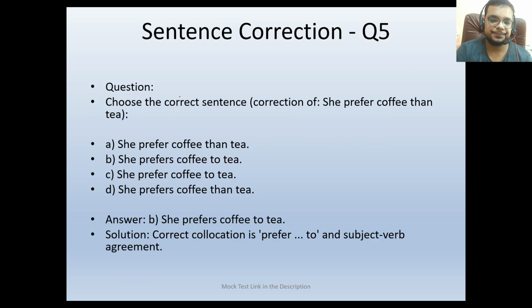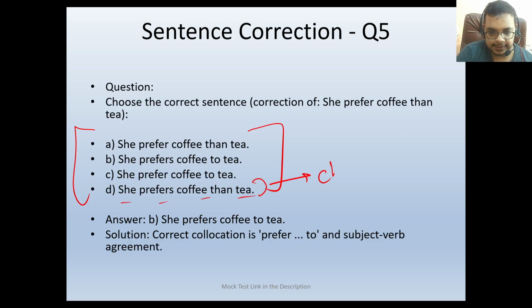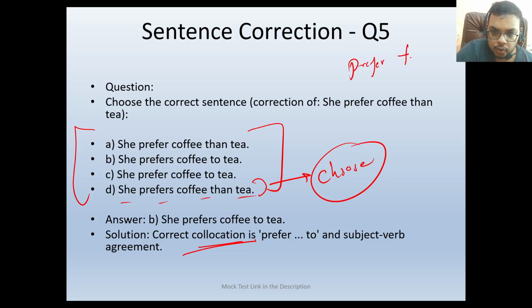Next is choose the correct sentence. She prefer coffee than tea. In this kind of question, many students will choose this option, which is she prefers coffee than tea. Many students will choose this, but it is not correct, because this is the rule. This is the collection basically. So in collection, we use prefer with to. We say this as a collection term or collective term.